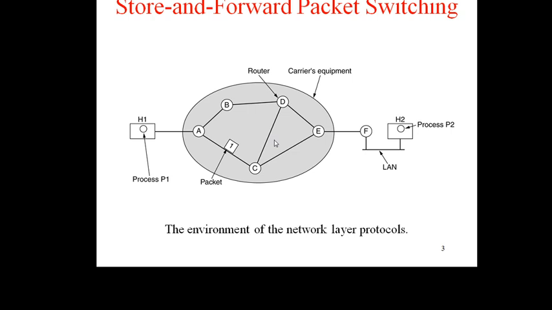The services need to be carefully designed with certain goals in mind. The first goal is that the services should be independent of router technology. The transport layer should be shielded from the number, type and topology of the routers. The network addresses made available to the transport layer should use a uniform numbering plan, even across LANs and WANs. So these are some issues related to the service provided to the transport layer.